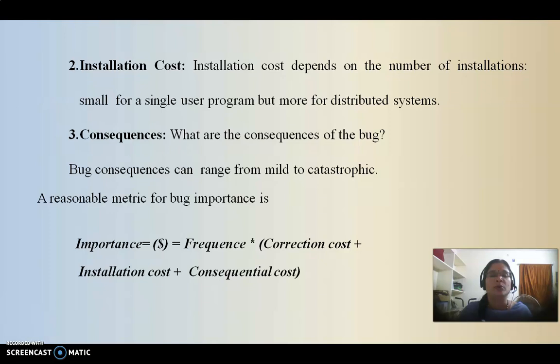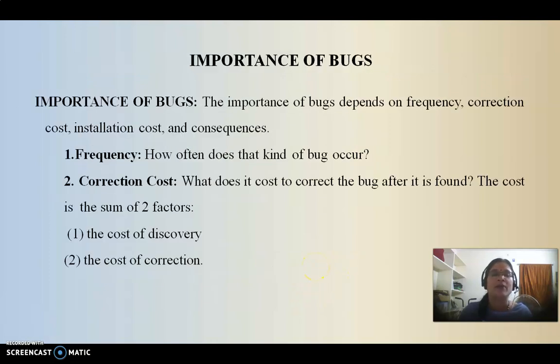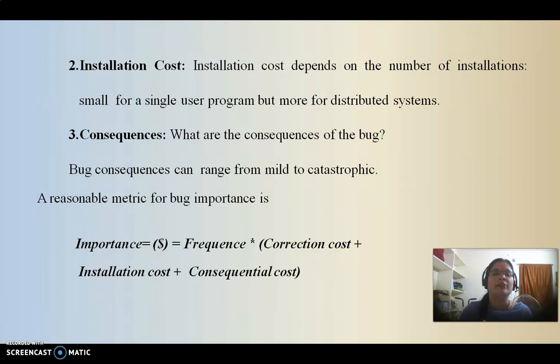Based on all the factors we have discussed up to now: number one, frequency; number two, correction cost; number three, installation cost; number four, consequences. Sorry, there was a numbering mistake here. Installation cost is the third one, and consequences is the fourth one.